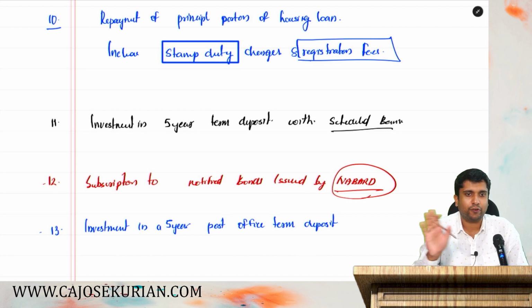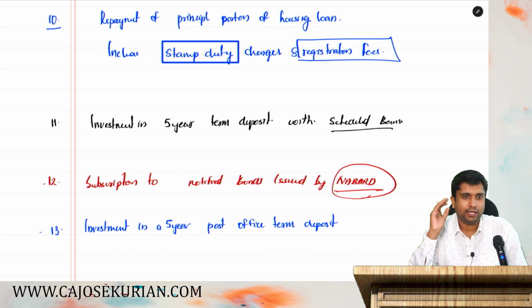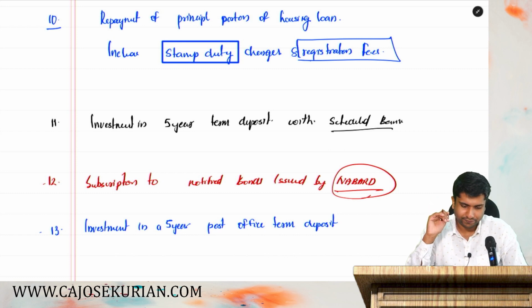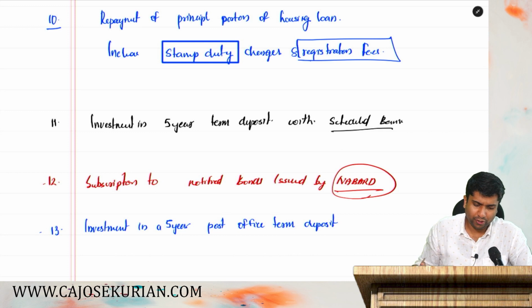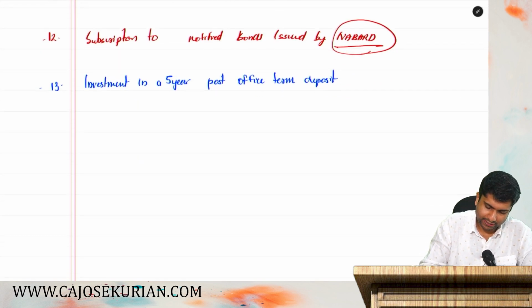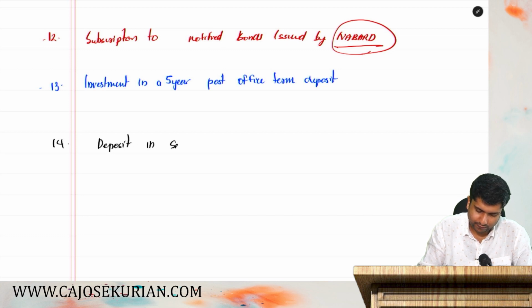But there is an option for everyone. With your post office, if you go, you can open a savings bank account over there and you can put FDs as well. They will give a decent rate of interest and decent rate of FD interest as well. Alright, now moving on with the next item, that is item number 14. That is deposit in senior citizens savings scheme.